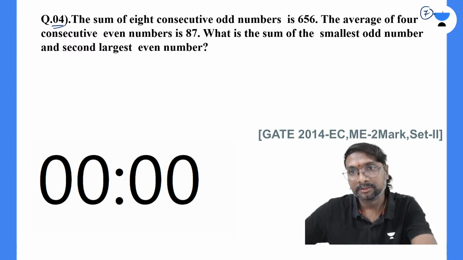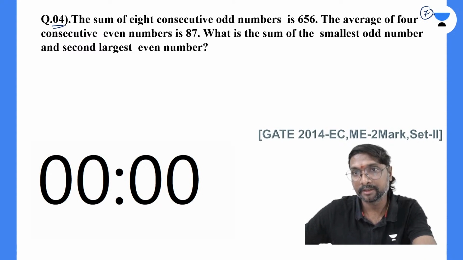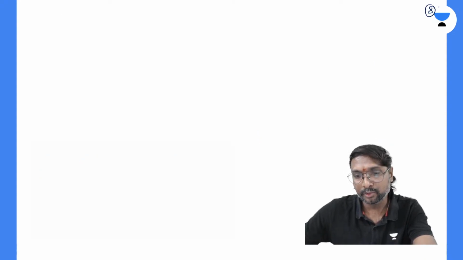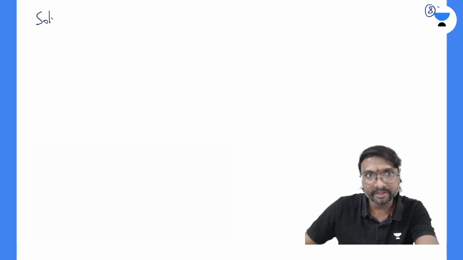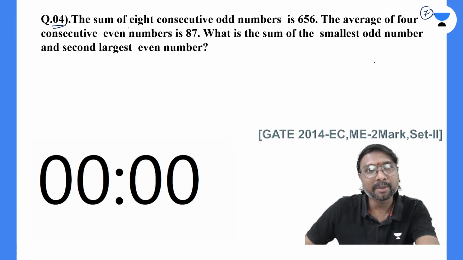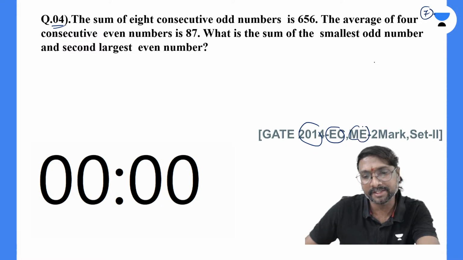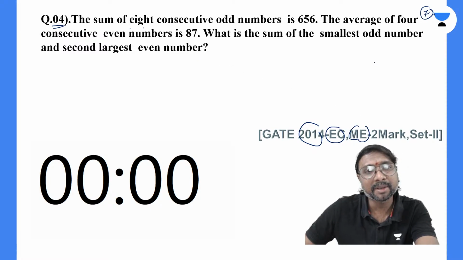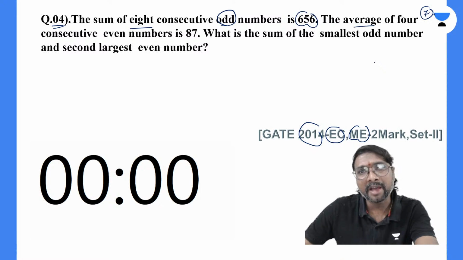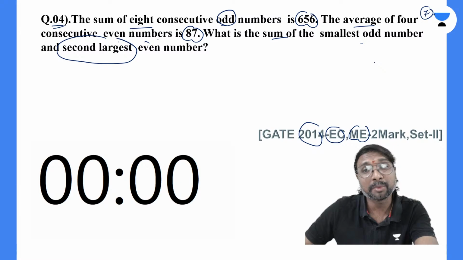Right. Shall I solve? I will be solving this. So what is given in the question? This is your 2014 EC, ECE and mechanical engineering, for both it is given. The sum of 8 consecutive odd numbers is 656. The average of 4 consecutive even numbers is 87. What is the sum of the smallest odd number and the second largest even number?